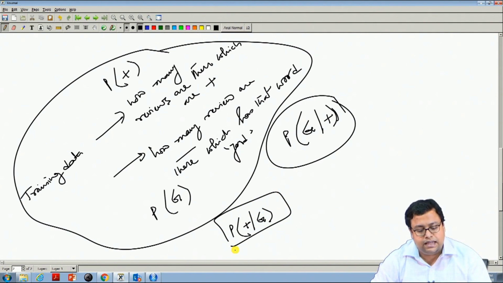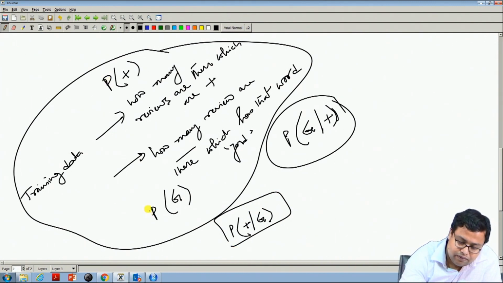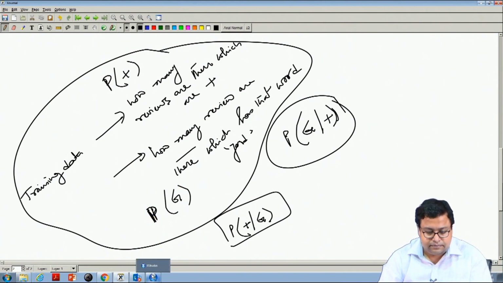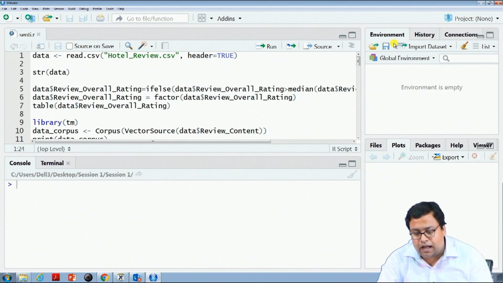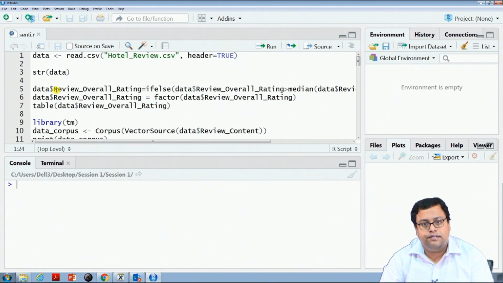I have written it in a different way, this should be P. That is something that we will be doing here. If you check this particular centi.r, this is the R file. We are using the same old formula of naive Bayes, but in this particular context, which is our review data set, we will be using this thing.